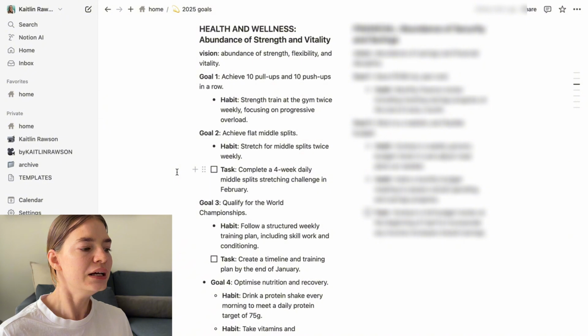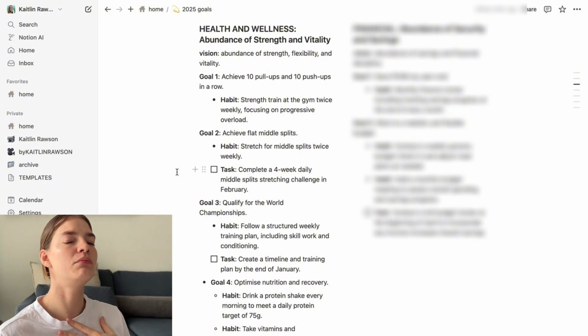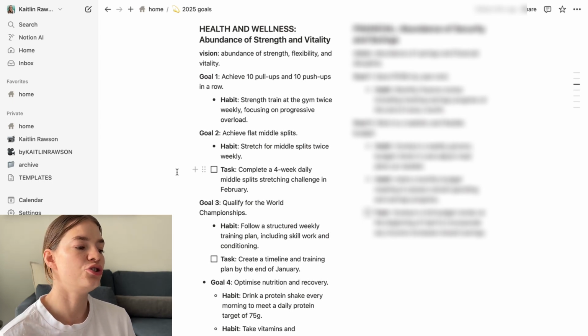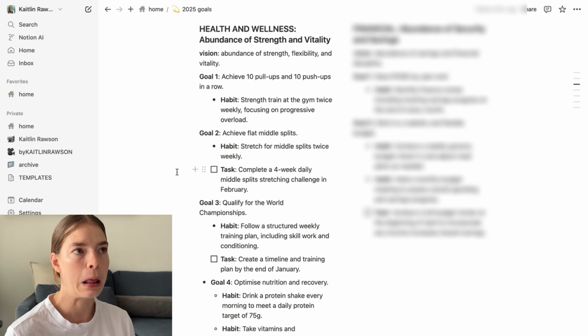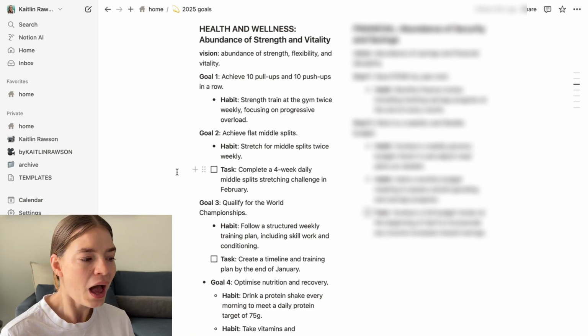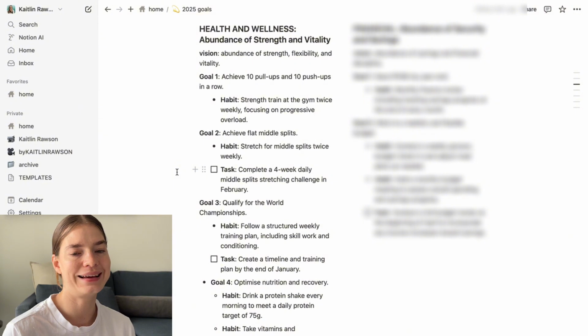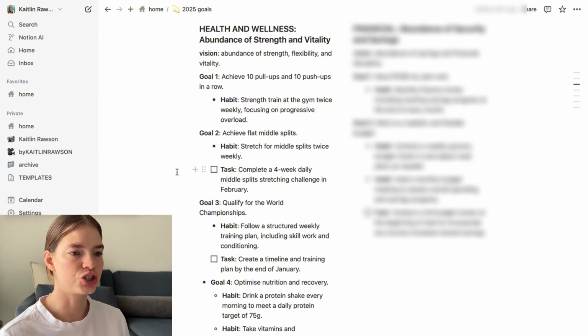My second goal is to get a flat middle splits. This has been a goal of mine that I have had for a while, but I just haven't actually stuck to it. So what I'm going to do is stretch my middle splits twice weekly and incorporate that into my workout schedule. And then I also want to complete a 4-week daily middle splits stretching challenge in February. So that is one of the tasks for the year, that in February I want to try and just do a period of stretching middle splits every single day.